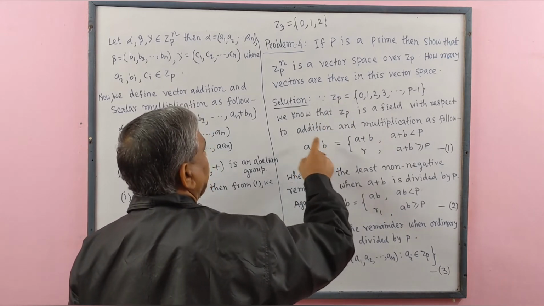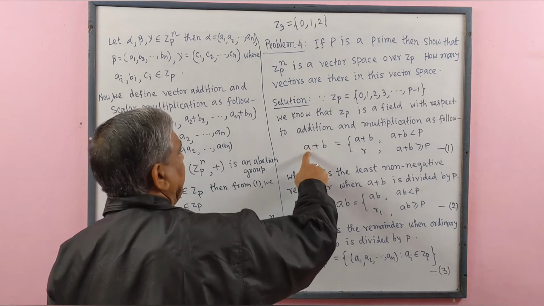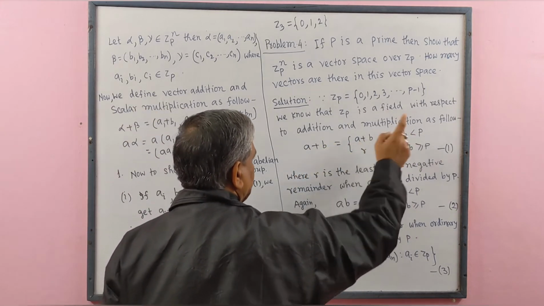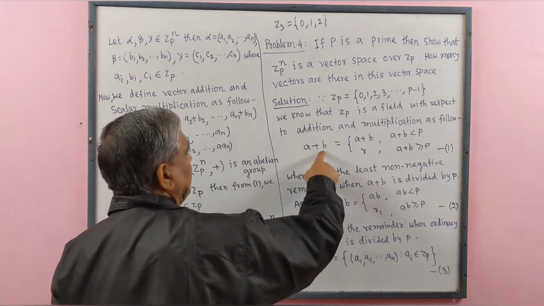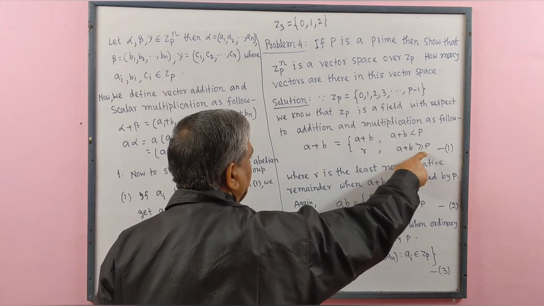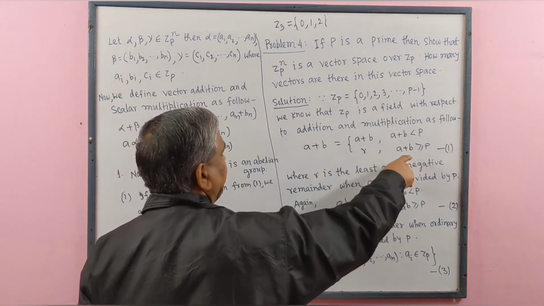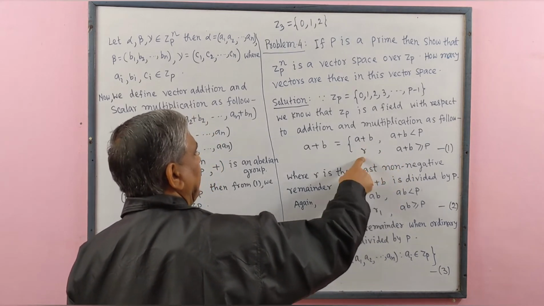Let A and B be two members of Zp. Then A plus B equal to A plus B if A plus B less than P. And if A plus B is greater than or equal to P, then we divide A plus B by P, then we get remainder R.